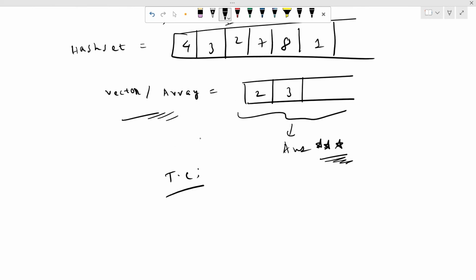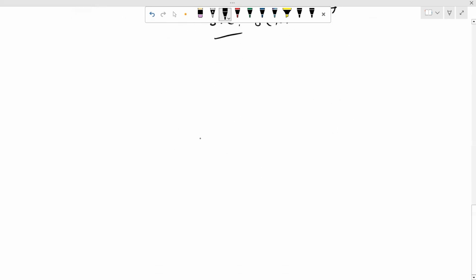Since we are just storing all the unique elements in the hash set, it will require big O of n for traversing our complete array. Now space complexity will be big O of n since we are storing all the unique elements in the hash set, right? In the question, it is mentioned that we need to use constant extra space. Now let's try to optimize this better approach, right?